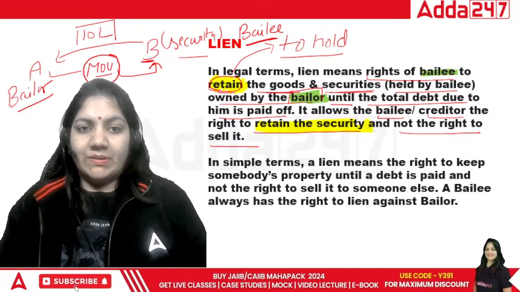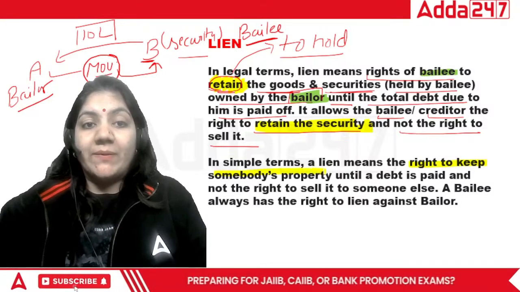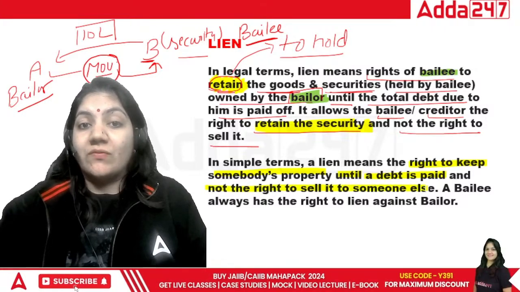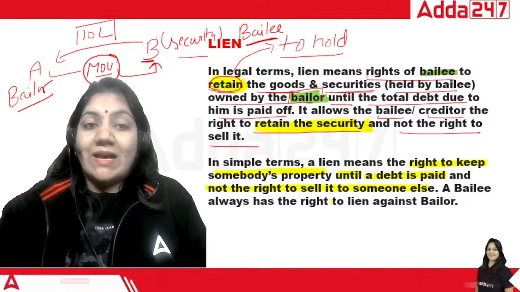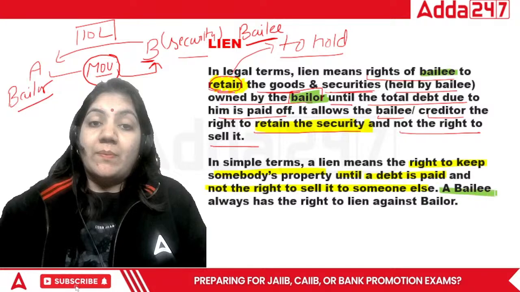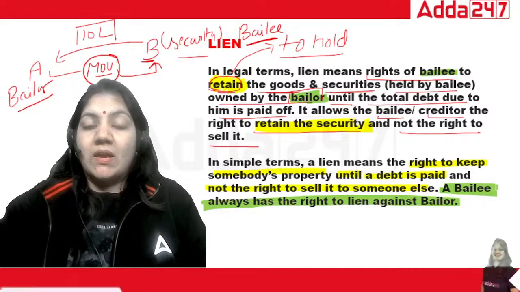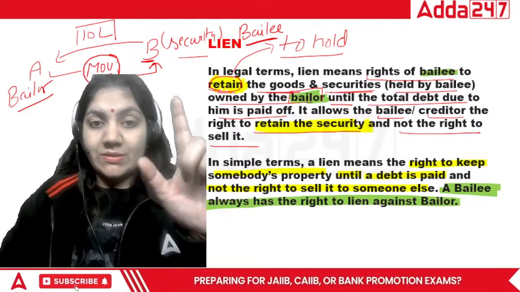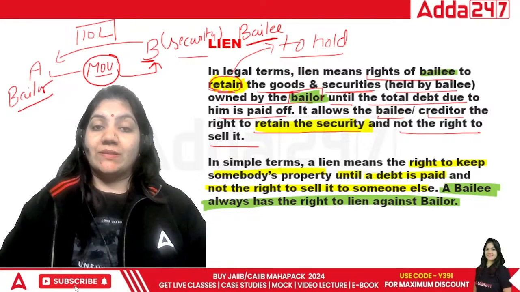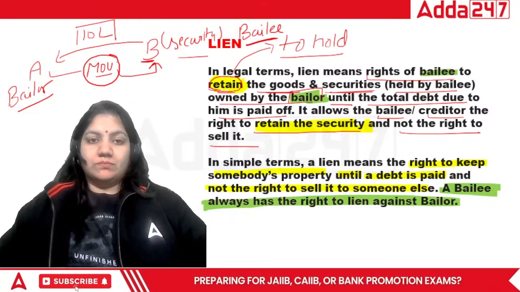In simple terms, lien means the right to keep somebody's property until a debt is paid, and not the right to sell it to someone else. The bailee always has a right of lien against the bailor. This is very important. Now try to understand this term, it is important, guys. Please read the whole paragraph.